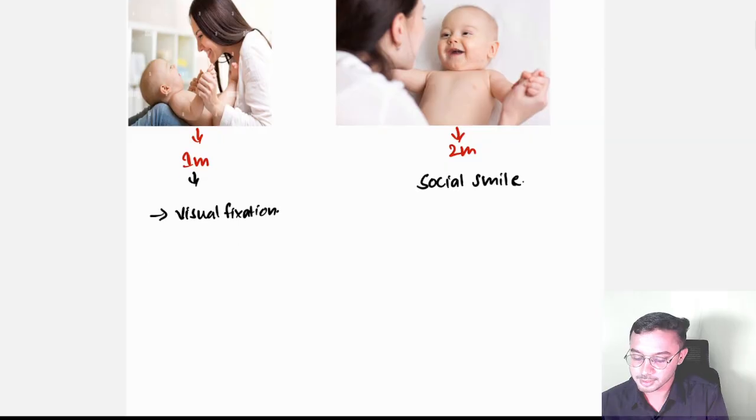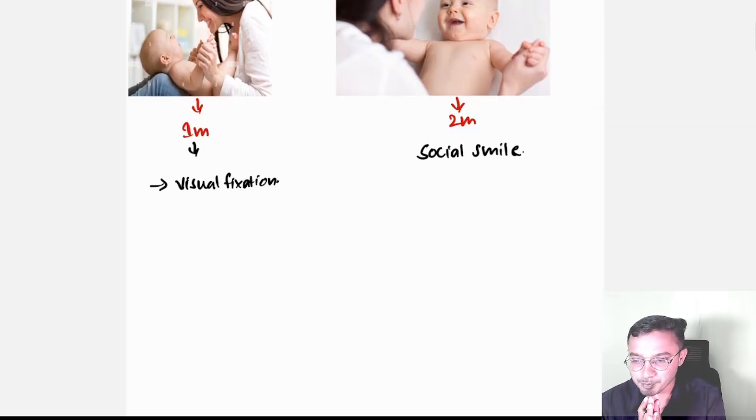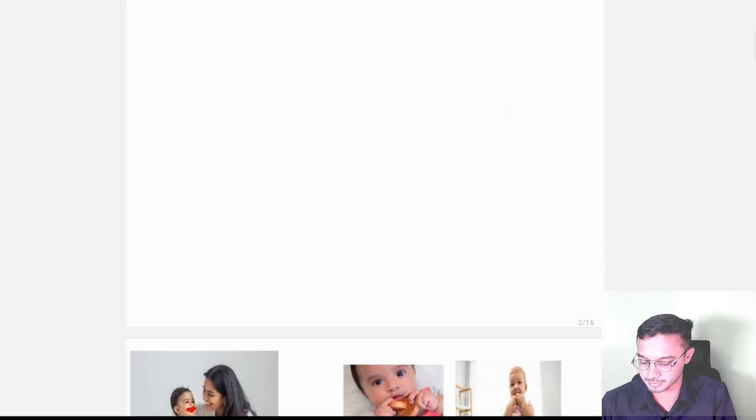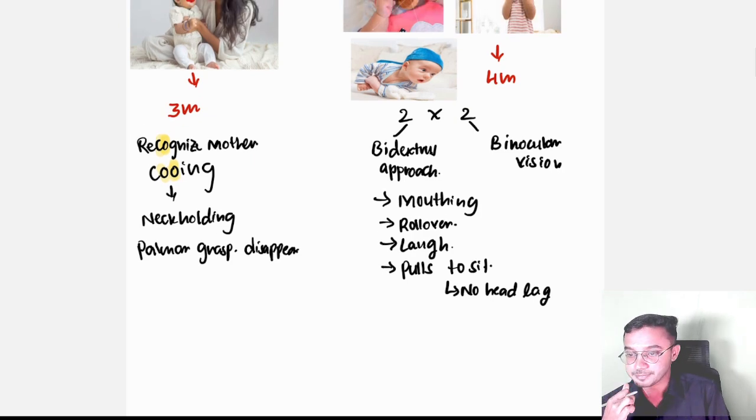Like at 1 month, very simple visual, baby is very boring over here, so that's why the baby is very bored, and the baby will come to know that if I be this much boring, nobody will speak with me. That's why baby will smile. That is known as 2 months, no, that is social smile. At the 3 months, recognize the mother, cooing, neck holding, and palmar grasp will disappear.